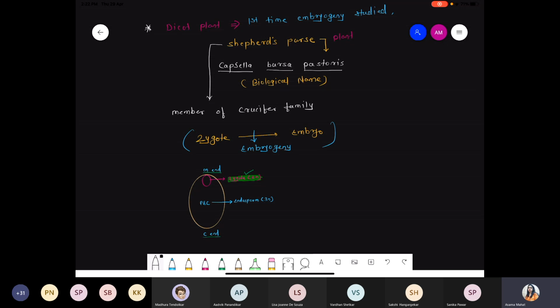We are not talking about endosperm development, we are talking about how the embryo gets developed. The zygote undergoes several divisions and produces the embryo. So right now we have to focus only on the zygote part. Okay, Tej?